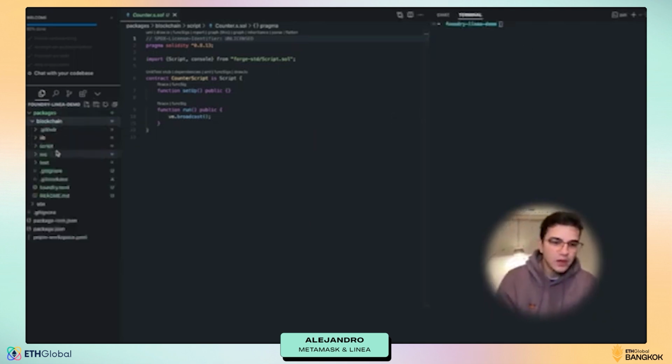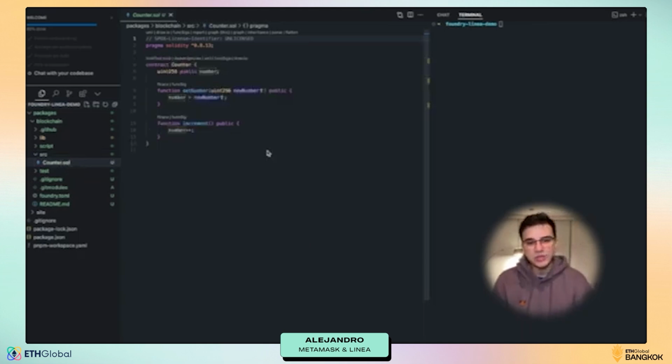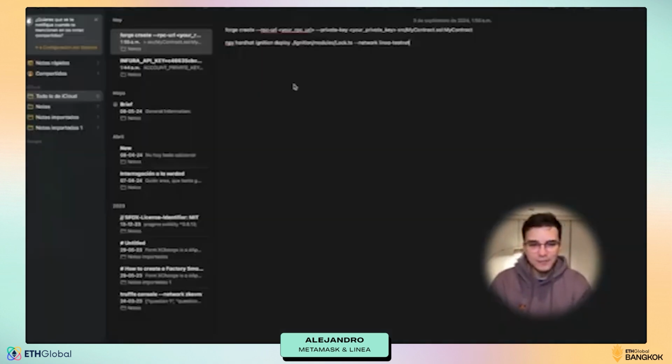Basically, this is already done. We have a counter contract. It's also created with the main configuration of Foundry. So this time we are going to do the same again. We have this command right here, which is the one we need to call to deploy our contract, because we already have a contract, as I mentioned. So we can run forge create.